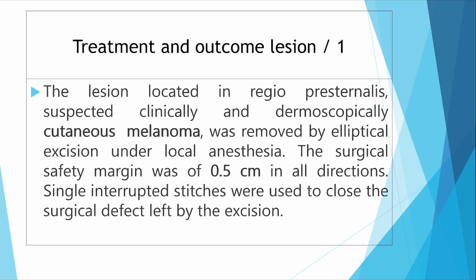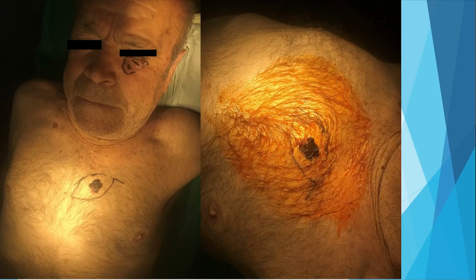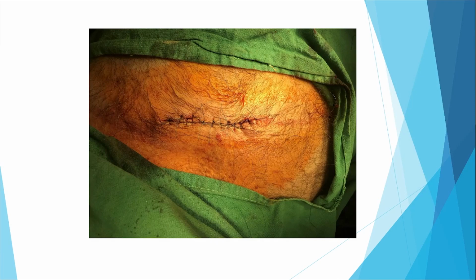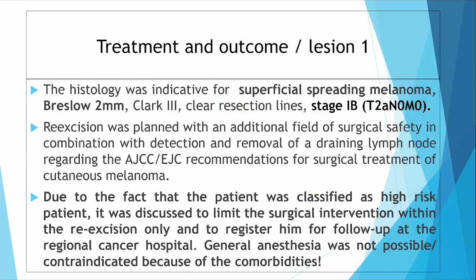The first lesion, which was located in the regio praesternalis, was surgically treated with a safety surgical margin of no more than 0.5 centimeter according to the AGCC recommendations. You can see here the disinfection and then the lidocaine anesthesia, and then you can see the deep resection of the muscle. And we here see the elliptical excision. Then the defect was closed with interrupted single stitches.